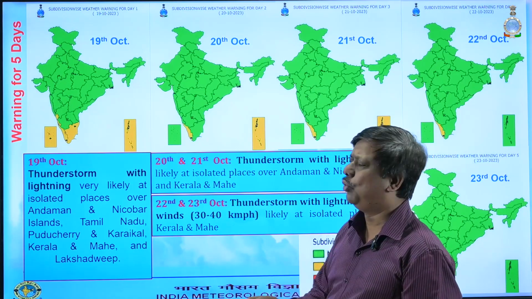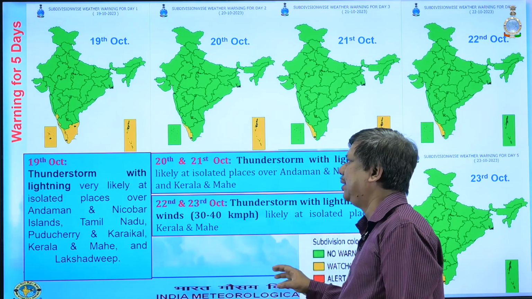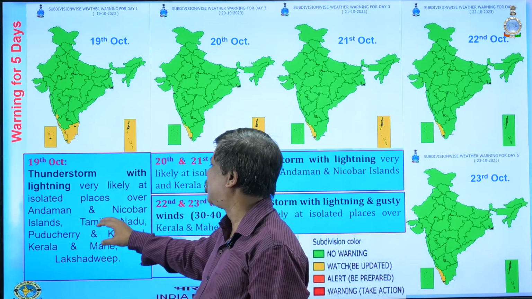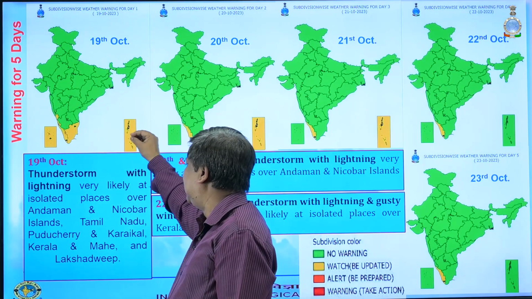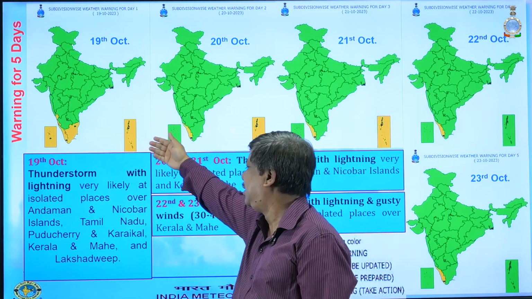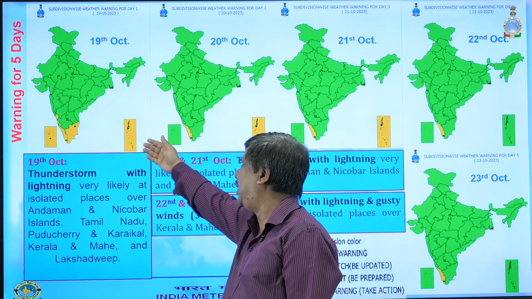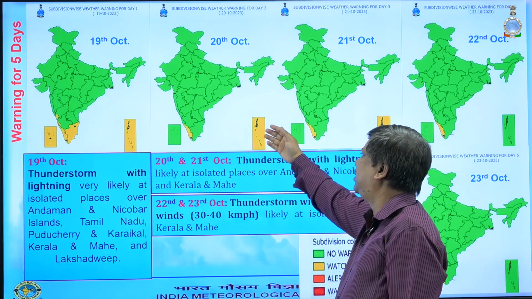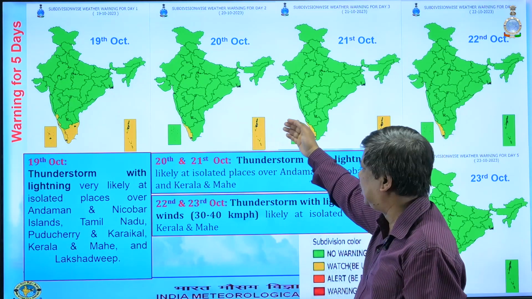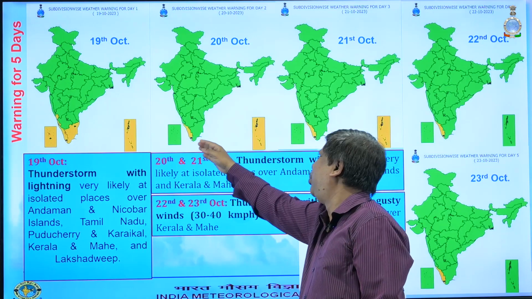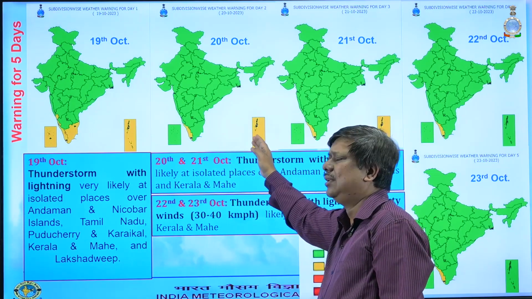So there is no heavy rainfall or any other warning except the thunderstorm and lightning warning over peninsular India, Tamil Nadu, Puducherry, Karaikal and Kerala, Mahe, and then Andaman Nicobar Islands. So for day 1, today, there is the same thunderstorm and lightning warning over Kerala and Mahe and Andaman Nicobar.